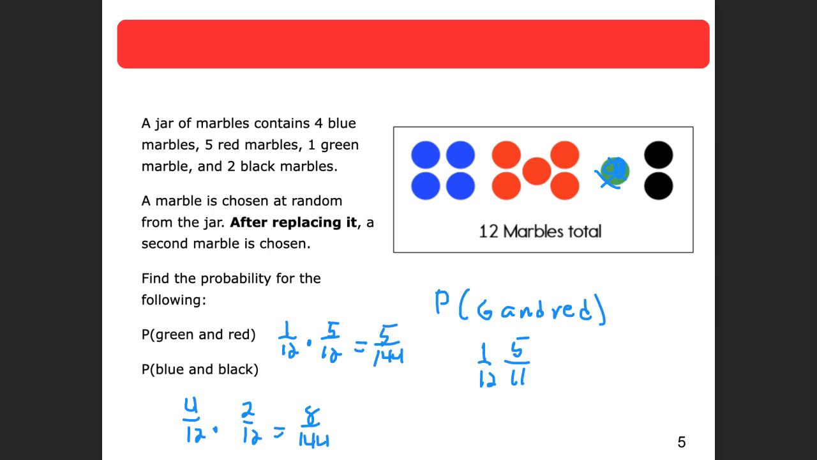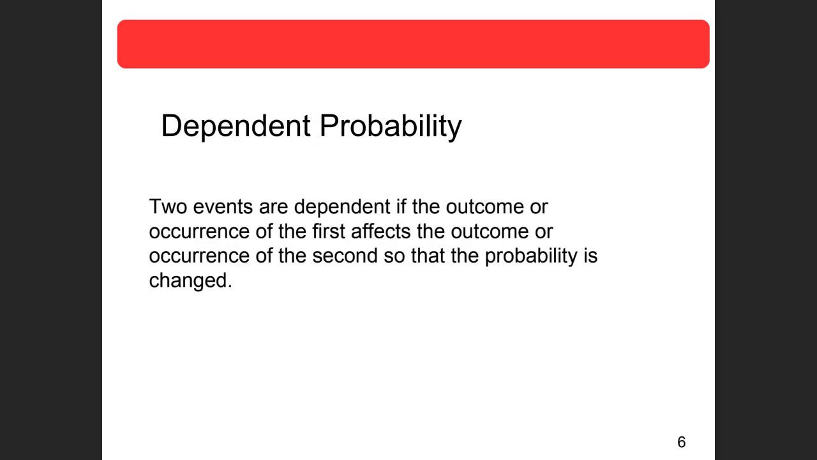So that is dependent probability. If you put it back in, the second draw doesn't affect the first draw, but if you don't put it back in, it sure does. So that's our second thing that we're going to do this week, dependent probability. Two events are dependent if the outcome or occurrence of the first affects the outcome or occurrence of the second, so that the probability is changed.